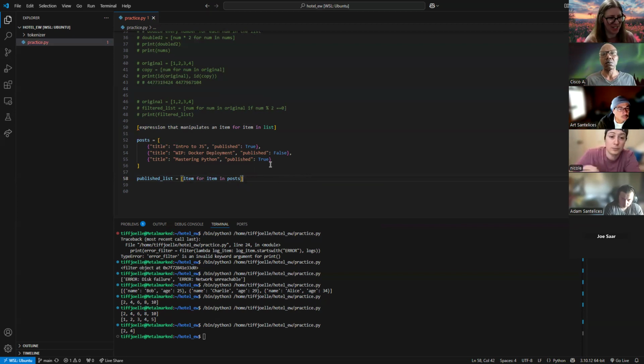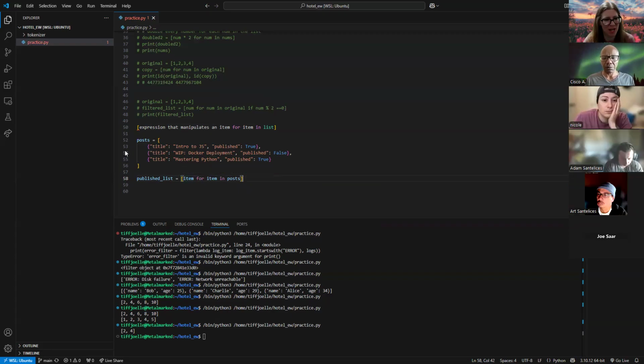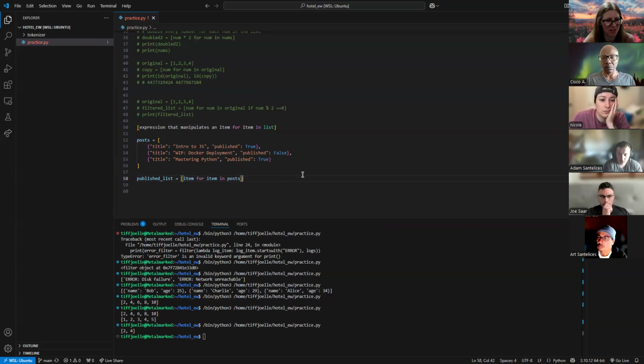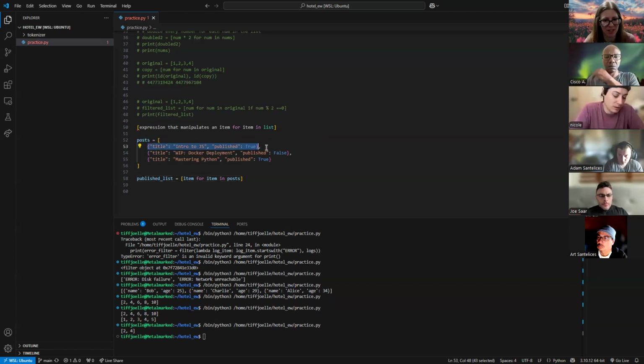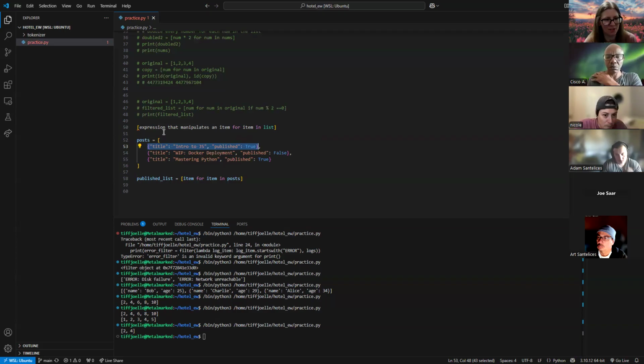Nicole, I see you thinking hard. I want you to take a stab at this. If I'm just returning each item for the item in this post list, what is it going to return? It's going to return the items. And what is the items here in this list? It's going to return that dictionary at the top, right? Correct. Each item in this list is a dictionary. I don't want all that. I don't want the whole dictionary. I just want the title of the books.